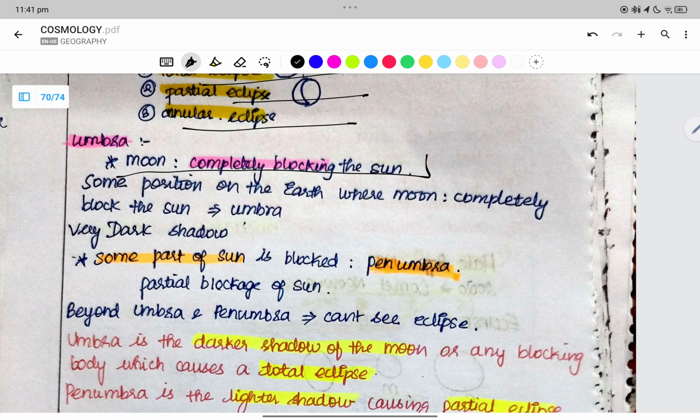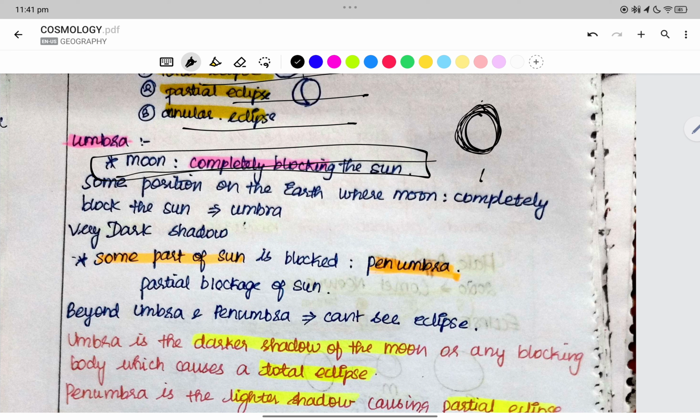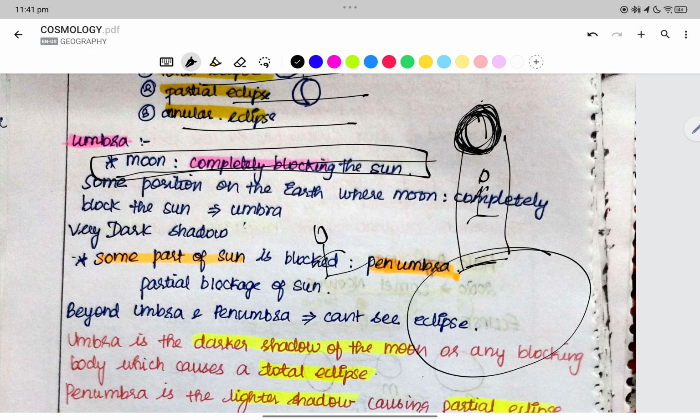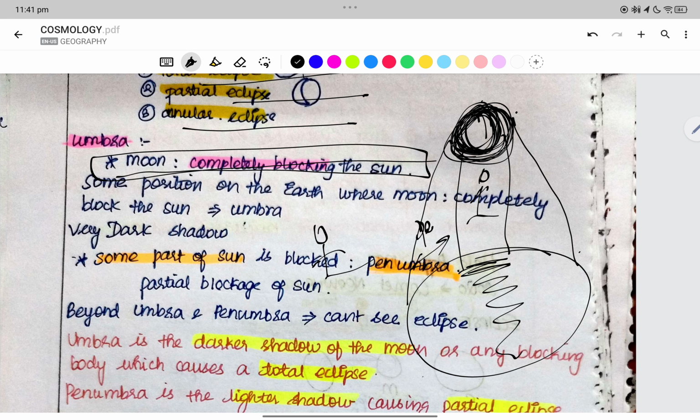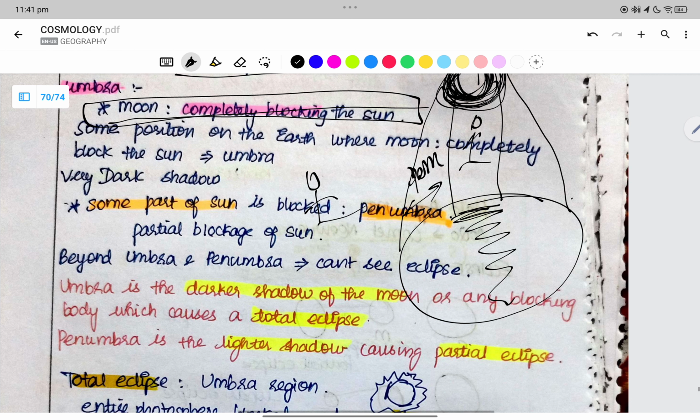The umbra is the region where the moon is completely blocking the sun. From that position on the earth, the sun is entirely blocked by the moon, but when you are watching from a distance, it is not so. Only in certain positions on the earth can we see that the moon has completely blocked the sun. In the remaining positions we see it partially, where some part of the sun is blocked, called the penumbra. So we have the difference between umbra and penumbra.